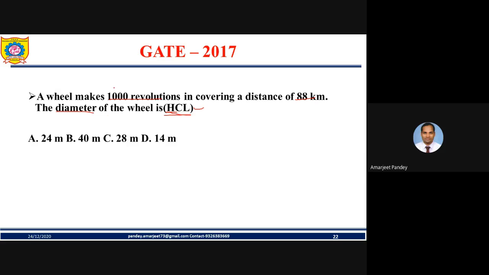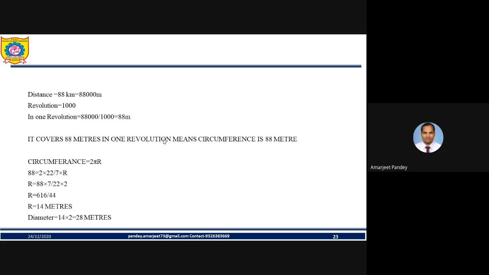Very basically, this question was asked for 1 mark. The options given are 24, 40, 28 and 14. So let's discuss it. Here is the solution, friend.